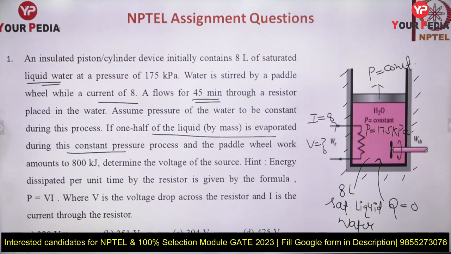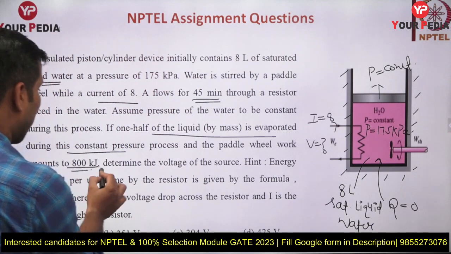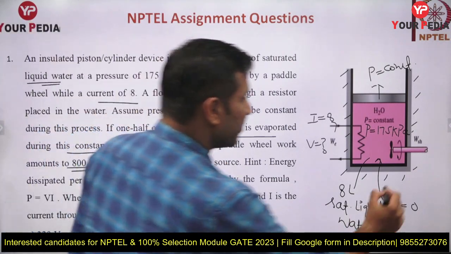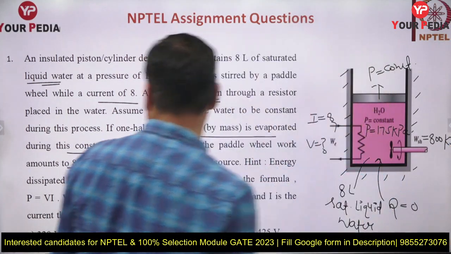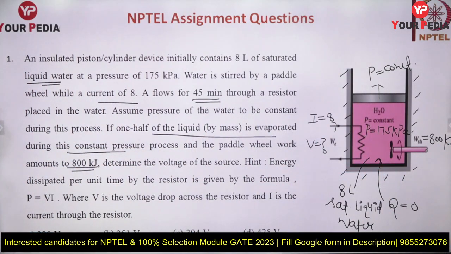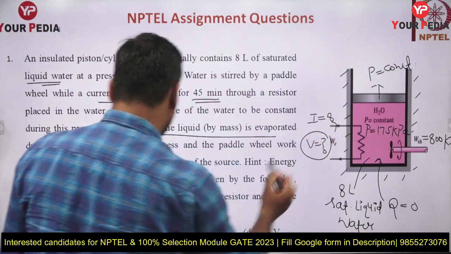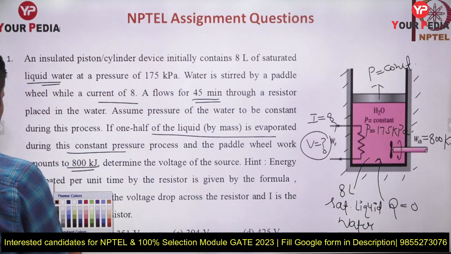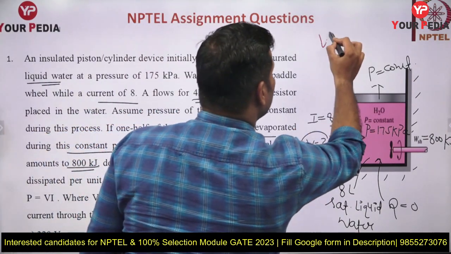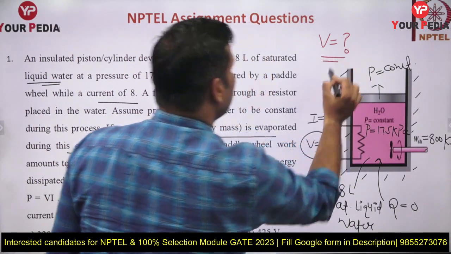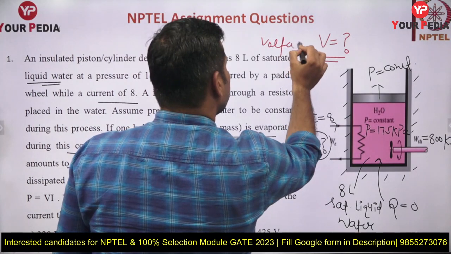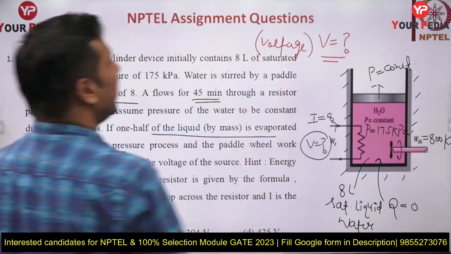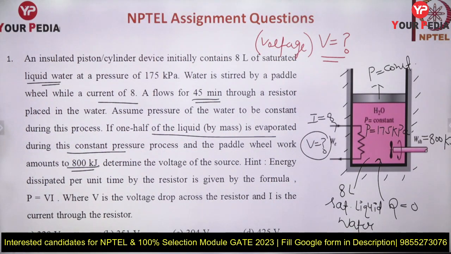So you are giving this much paddle wheel work. The paddle wheel work is given, this is 800 kilojoule. What they are asking you is to find out the voltage. This is the unknown. We don't know how much voltage we are supplying. So voltage is unknown, and you need to find out this voltage.